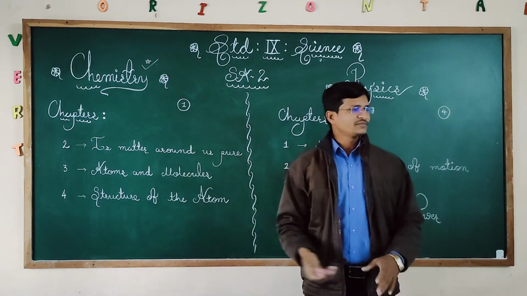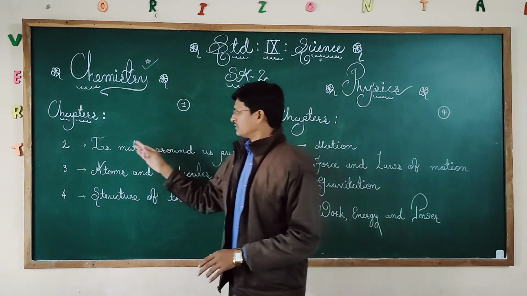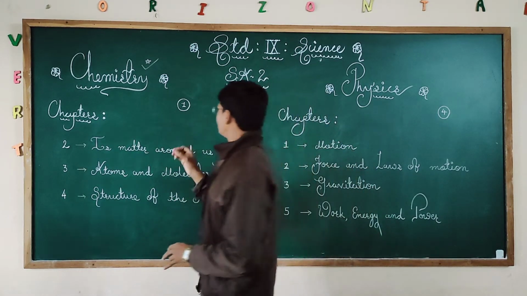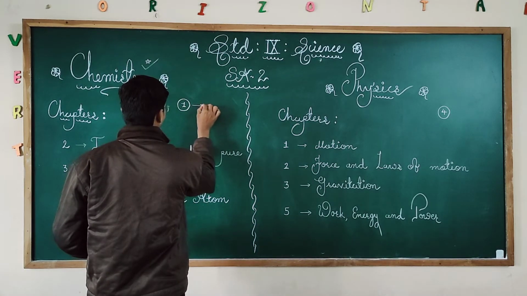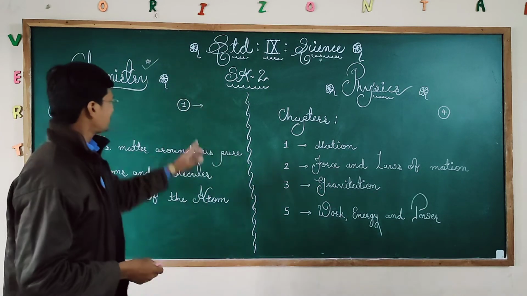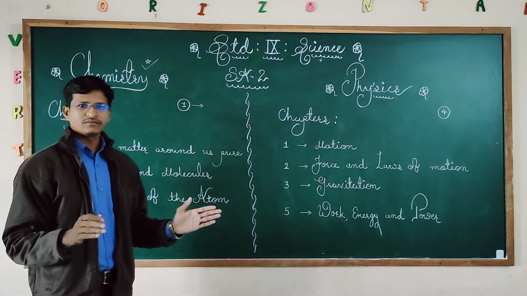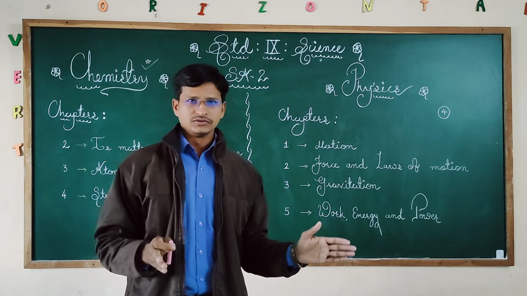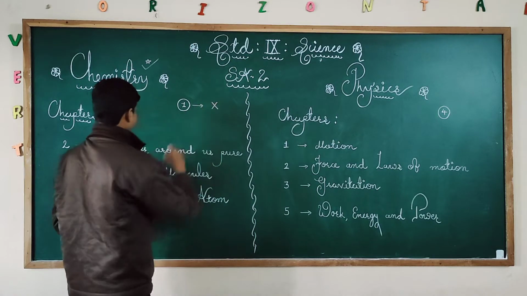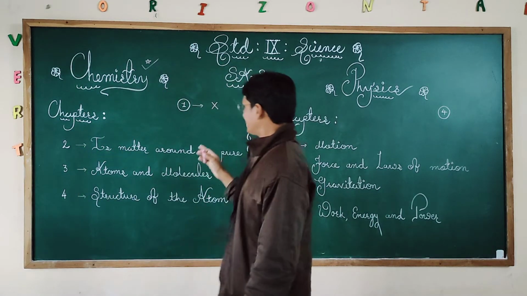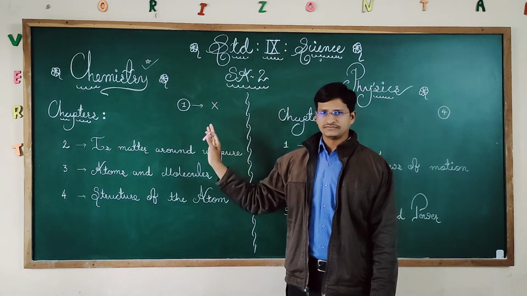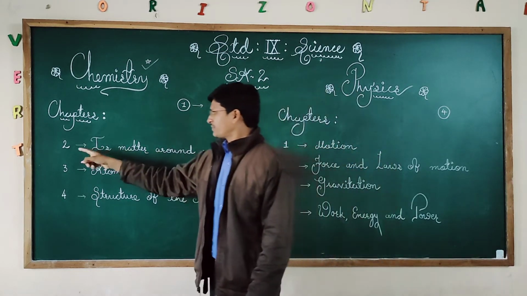So here all chapters we have completed: 2, 3, 4. Even we have completed one also. So one, in our CBSE and in your Gujarat board also, this chapter I will not consider because this is a deleted portion and the whole chapter is removed. So that is why I will not consider chapter number 1, matter in our surrounding. The chapter will not be coming for your final examination. Is it clear?